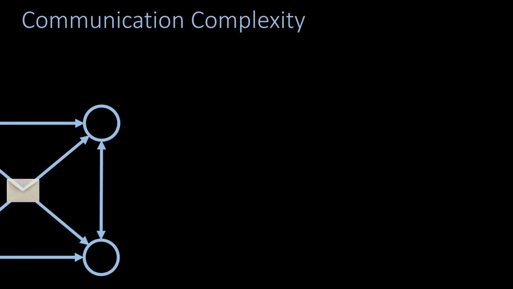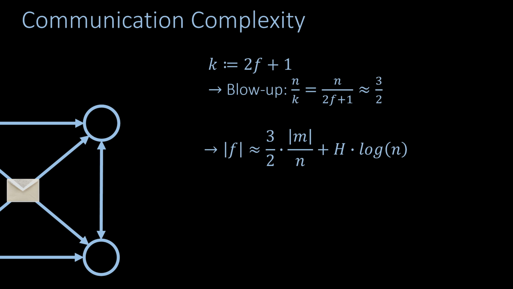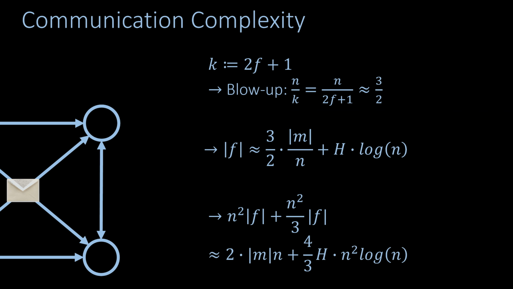Having verified that the algorithm is correct, let's analyze the communication complexity of this algorithm. As mentioned before, the size of a fragment is now 1.5 times the message size divided by n. Every node sends its fragment to every other node. Moreover, every node sends at most f fragments to nodes from which it did not receive a fragment. Since f is less than n divided by 3, the communication complexity increases by at most 1/3. Plugging in the fragment size, we see that the communication complexity is now only 2 times n times the message size. This is a nice improvement, considering the simplicity of the changes that are required to achieve this communication complexity.